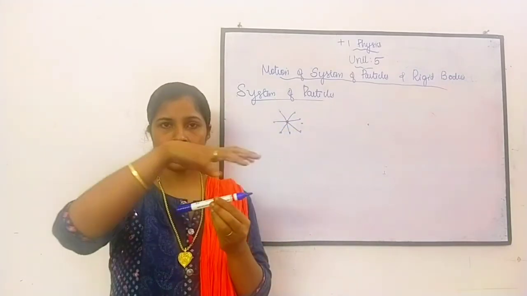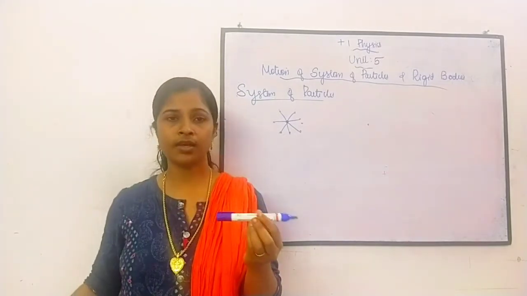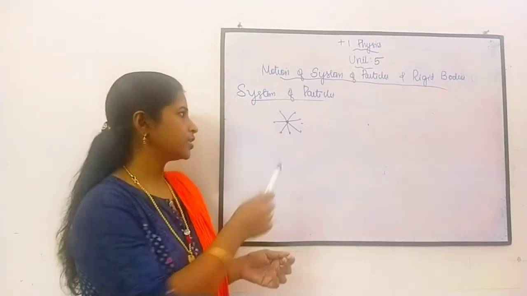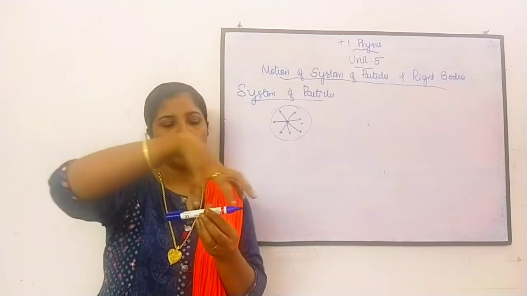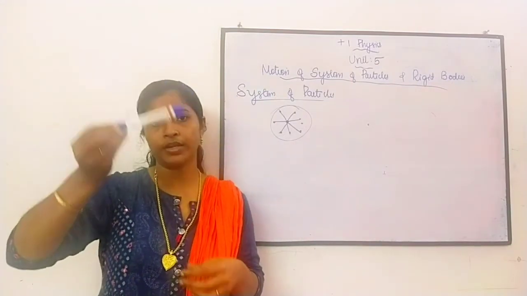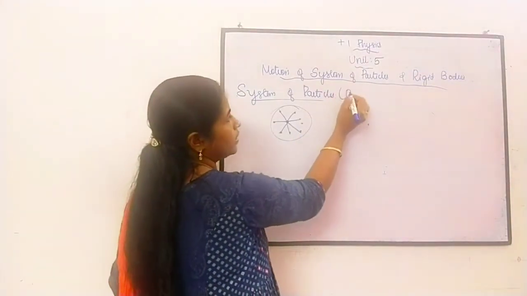நான் என்ன பண்ணேன், இதுல நிறைய பார்ட்டிக்கல் இருக்குது. ஓகே, இந்த மாதிரி நிறைய பார்ட்டிக்கல் இருக்கிறத we can call it as system of particles. So these are called as system of particles. Okay, the particles inside this pen we are calling it a system of particle, and I can say it is a body. இது ஒரு body அப்படினு சொல்லலாம். Okay, so the system of particles I can call it as body.